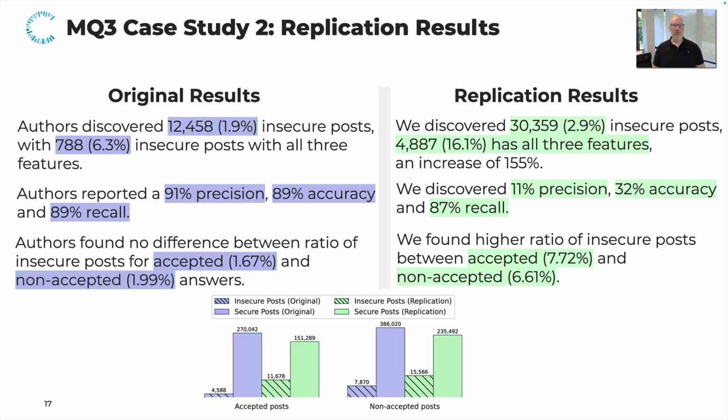And lastly, the authors did not find any difference between ratios of insecure posts for accepted and non-accepted answers. We found here a higher ratio of insecure posts between accepted and non-accepted answers. And in our case, this difference actually is also statistically significant. So here, the ratios definitely have changed over time.